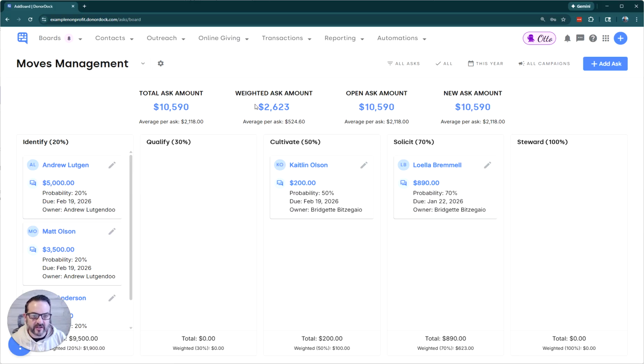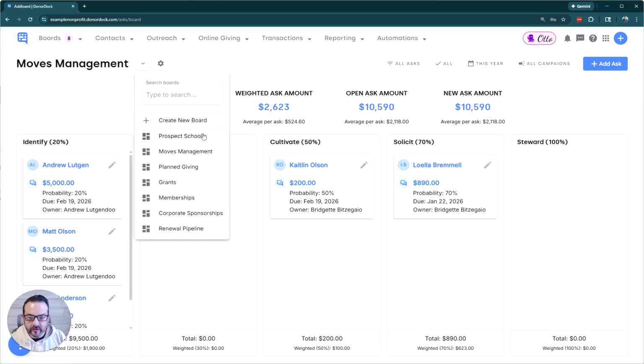So this basically takes the total asks that we see on the board and multiplies it by the probability of each ask. And we can see down at the bottom that we have totals within each stage and also weighted totals within each stage. The idea here is that we want to build up our set of asks, and these can be filtered in different ways. You can look at the board and save those filters on a specific board, and it's going to help us forecast what our pipeline looks like for the giving asks that we have.